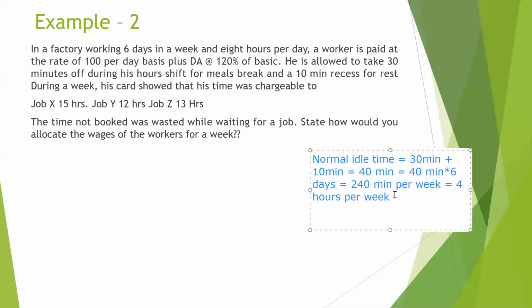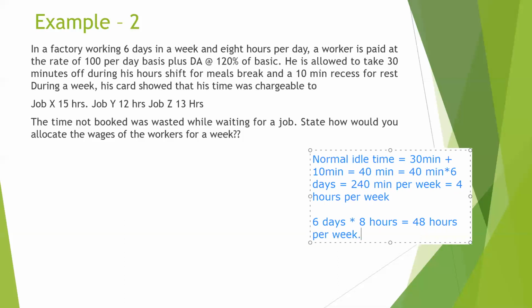Now it is given that in a factory, the normal working hours is 6 days in a week of 8 hours per day, which is equal to 48 hours per week. Now, the total working hours of the employee has been allotted to 3 jobs.